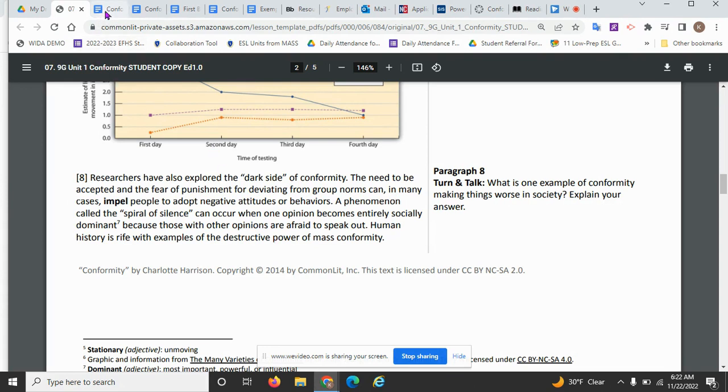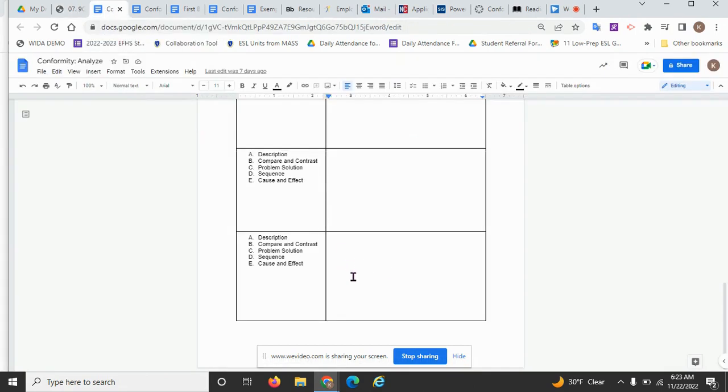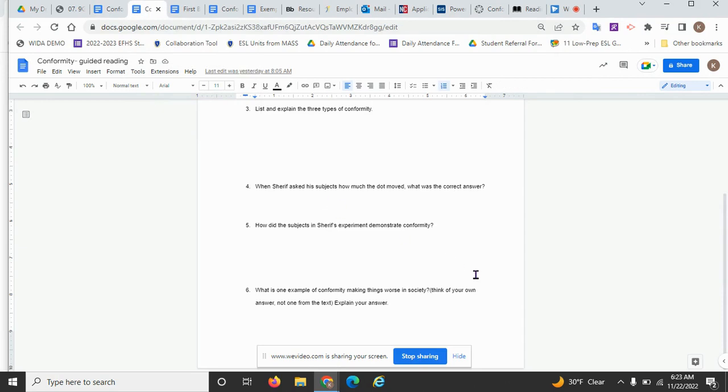So make sure you have your cause and effect organizer drawn and put your cause and effect in, and then go to your other paragraph, and I want you to answer the question, what is one example of conformity making things worse in society? Think of your own answer, not one from the text. So think of a time maybe in history or in society today where you see people conforming to something negative that is making society worse.